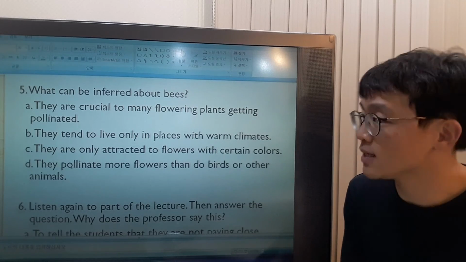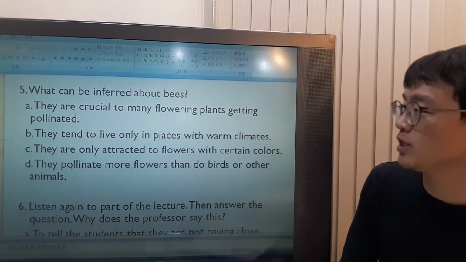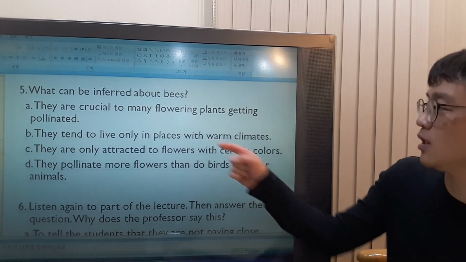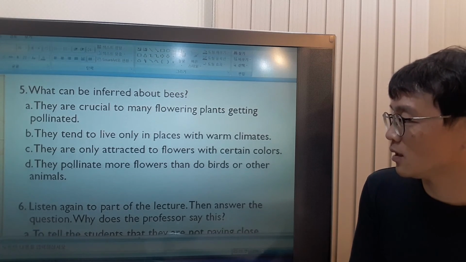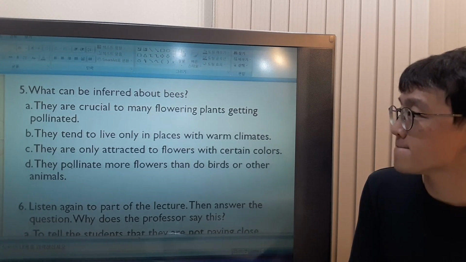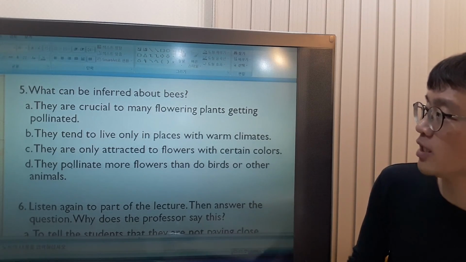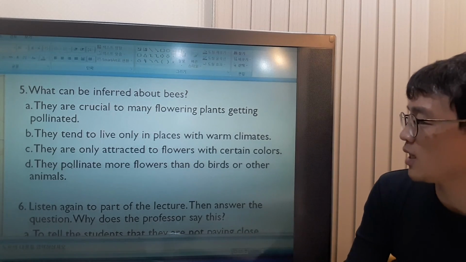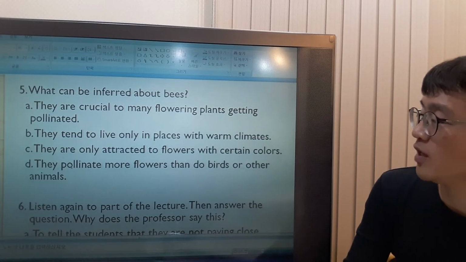Let's look at B. They tend to live only in places with warm climates. Tend to means they usually or often. This is not said or anything that we can infer. There's nothing that we can infer this from the passage. C. They are only attracted to flowers with certain colors. She didn't say that. Okay, so this can't be inferred from the passage.